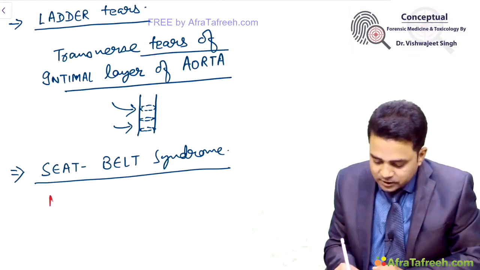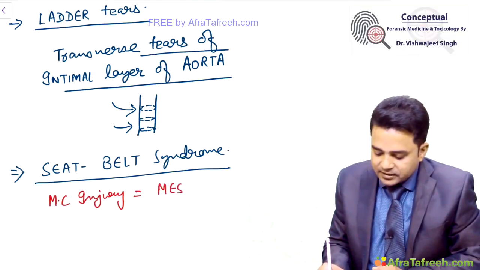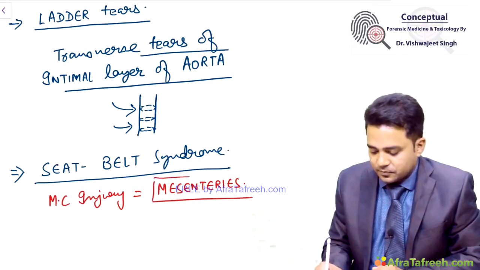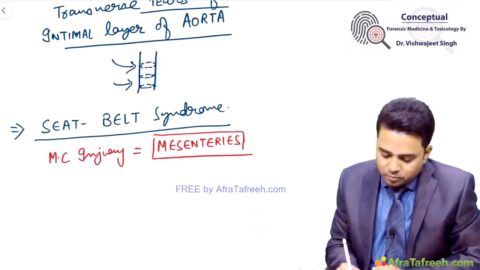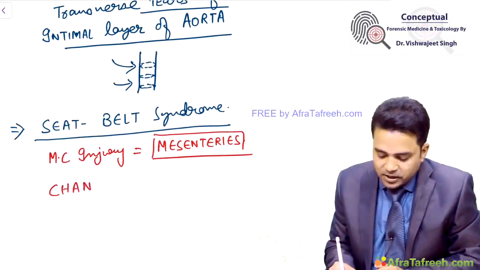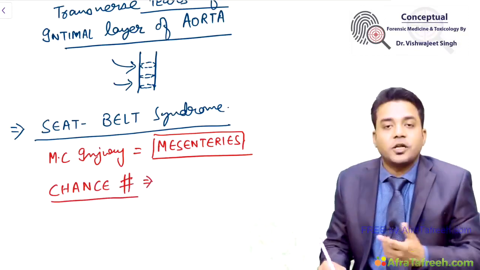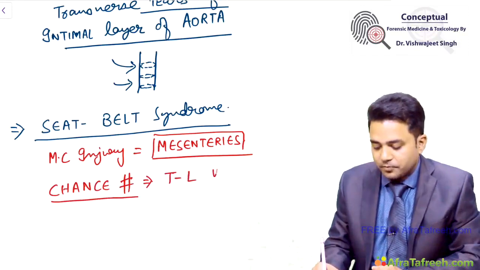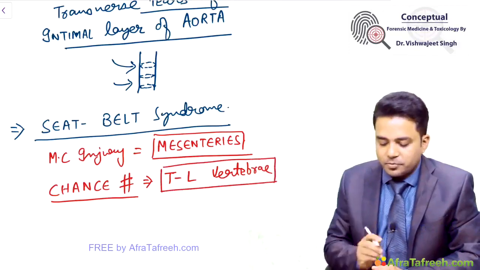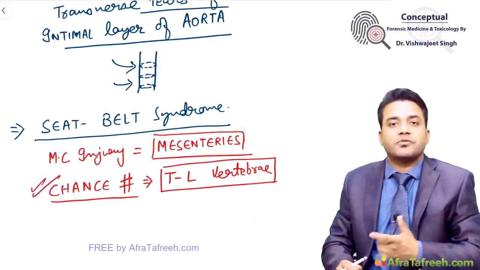So, the most common injury by seat belts is seen in the mesenteries, causing damage to the mesenteric vessels. Then you have a term called chance fracture. Seat belts lead to chance fracture of which vertebra? Thoracolumbar vertebra. So, fracture of thoracolumbar vertebra can be produced by seat belts, and such fractures are called chance fractures.